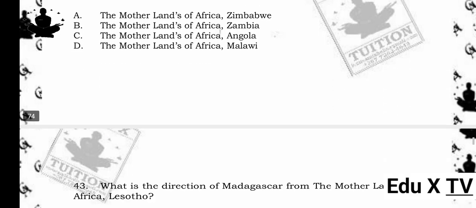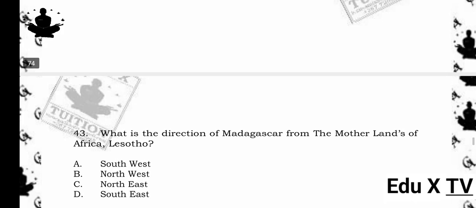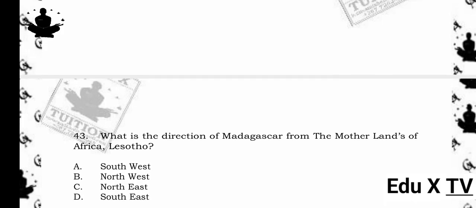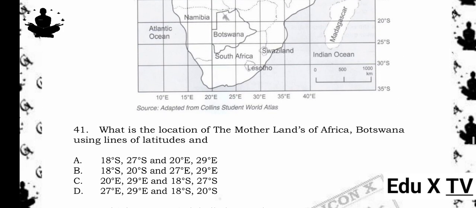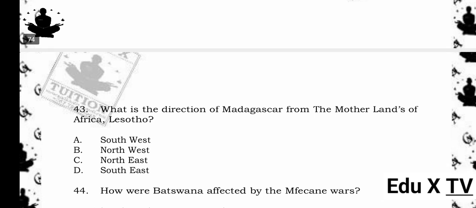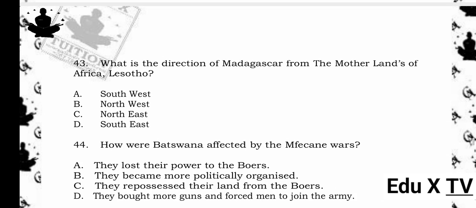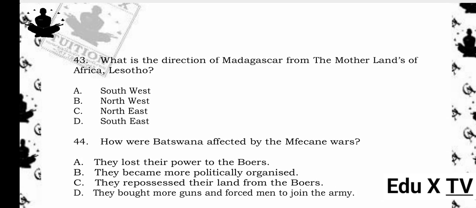43. What is the direction of Madagascar from the motherlands of Africa, Lesotho? A. Southwest. B. Northwest. C. Northeast. D. Southeast. The answer is D. Southeast. Reason being, Madagascar lies to the southeast of Lesotho, across the Indian Ocean, making southeast the correct direction.